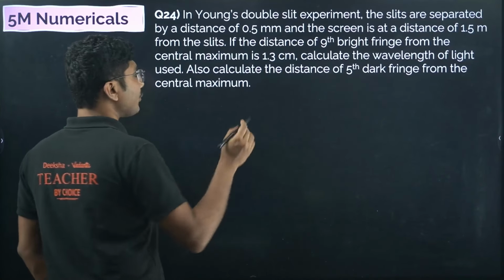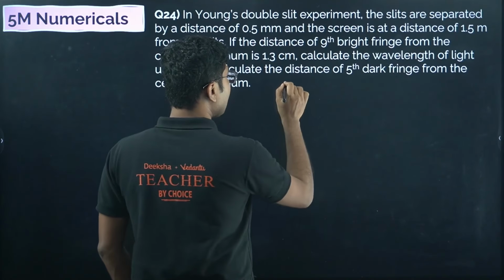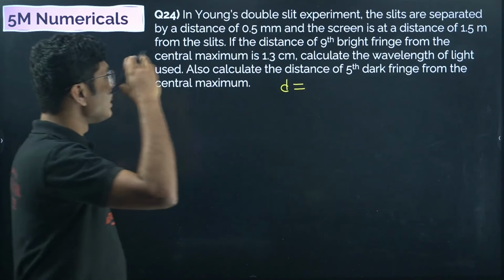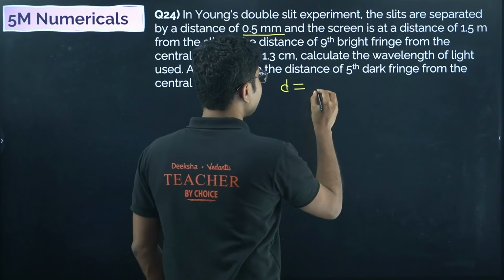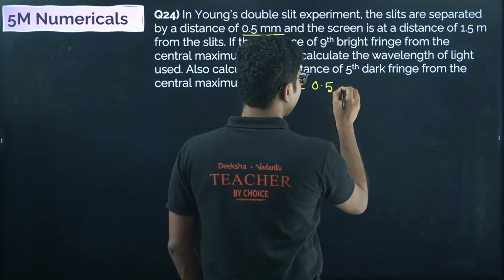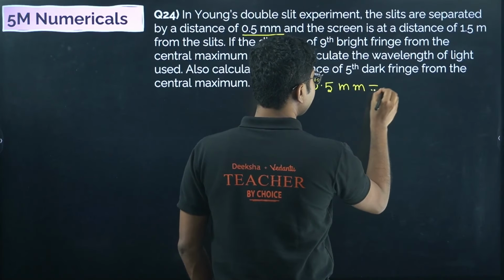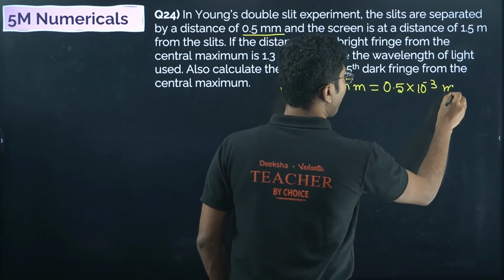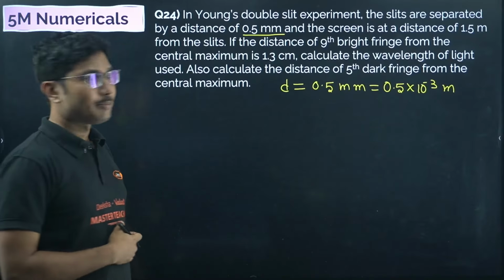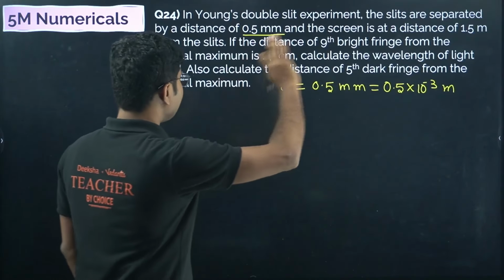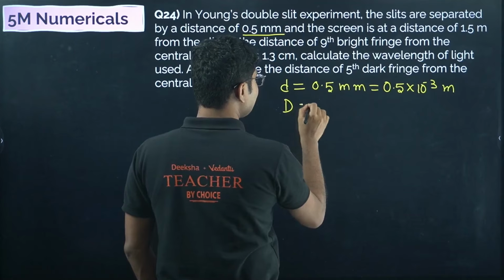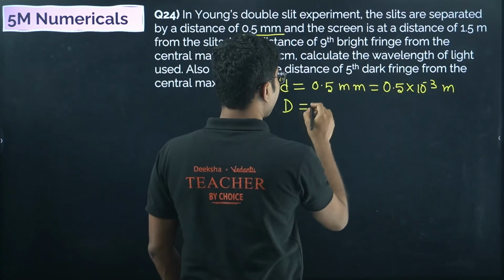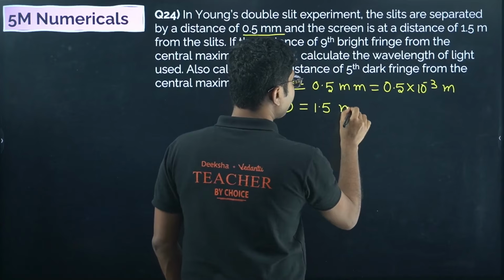Now let's see. Here are a few symbols you have to remember. Small d is the distance between the slits, which is given as 0.5 millimeter. All the units must be converted into meters because there are a lot of different units. So this will be 0.5 into 10 to the power of minus 3 meters. The distance between the screen and the slits is called capital D. Here it is given as 1.5 meter itself, so no need to change that.